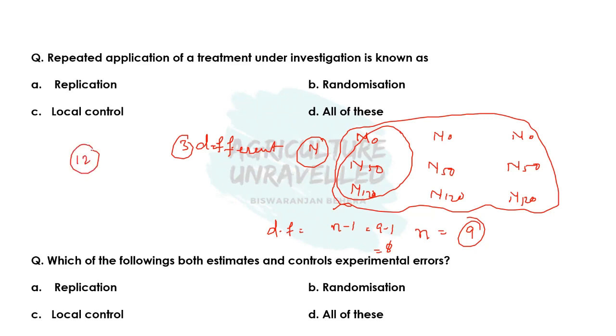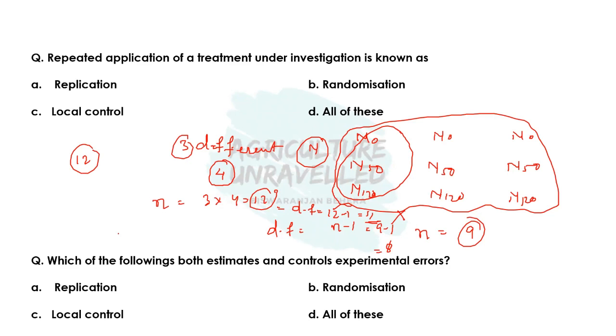But as per our rule, the minimum degree of freedom should be 12 for a considerably lower amount of experimental error. So what should we do? We should increase the number of replications. So if we increase the replication to 4, now N will become 3 into 4, that is 12. Still in this case, the degree of freedom is 12 minus 1, that is 11. Okay, so still it is not more than 12. So it will also not be considered.